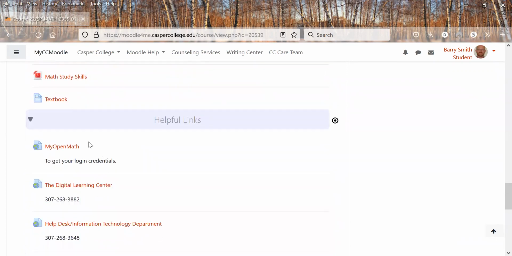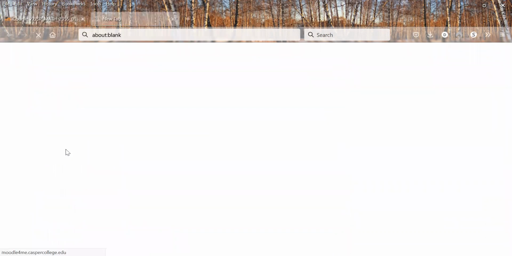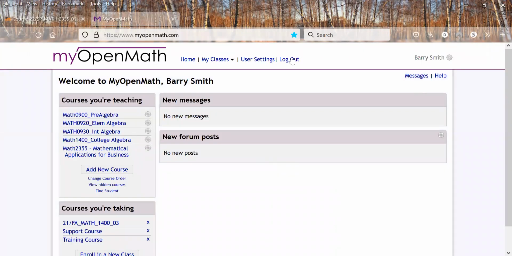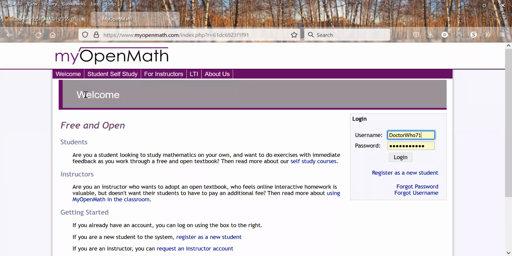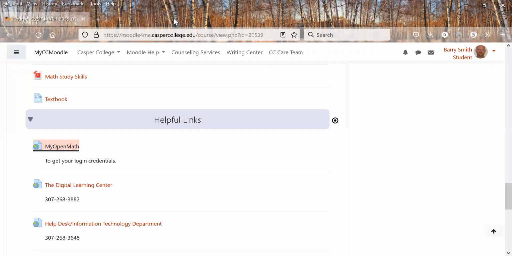Helpful links. Since you're going to do MyOpenMath this semester, you need to click into that. So when you get in, the MyOpenMath login video will show you that you need to register as a student, go through all that, and then you'll get your login credentials. And then later, you'll type them in here in Moodle, and then it'll be linked permanently. So then every time you click into a MyOpenMath feature in Moodle, it'll already have your login. You don't have to worry about remembering your credentials.